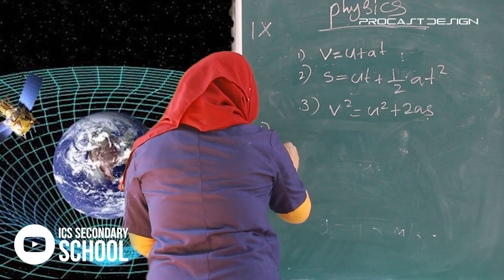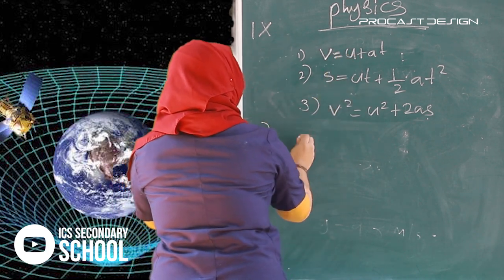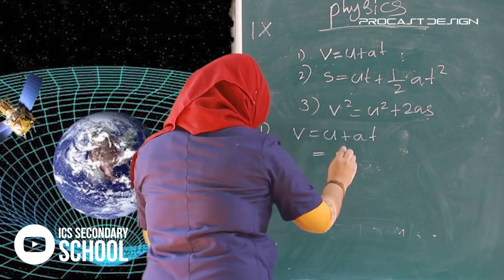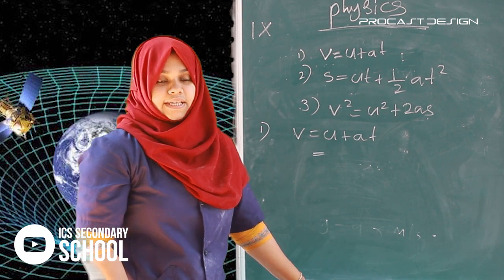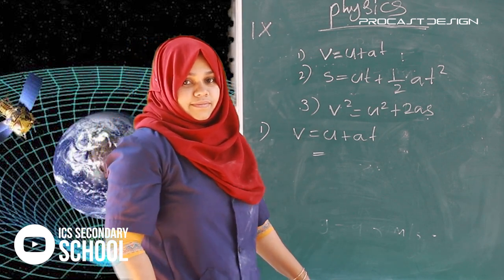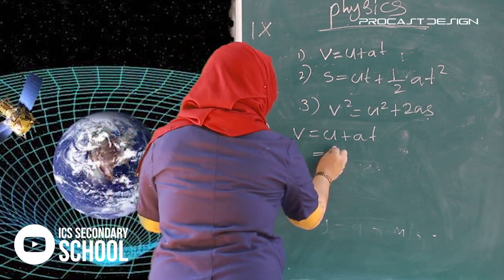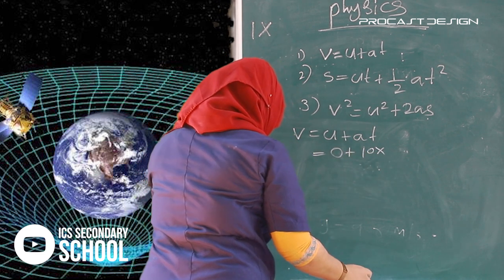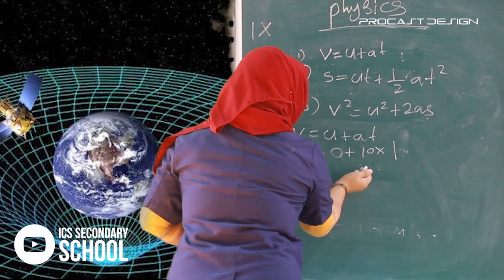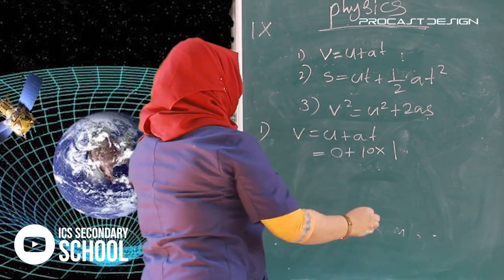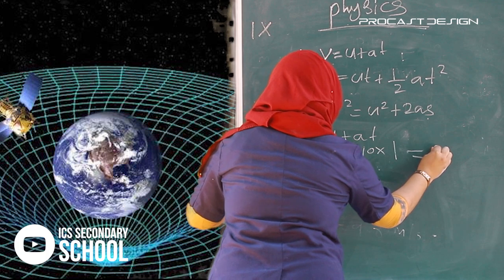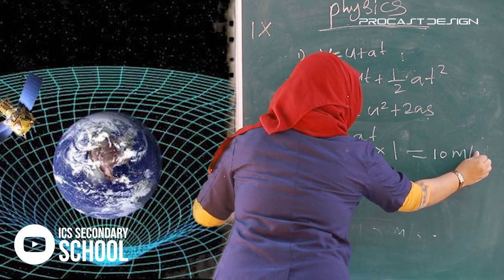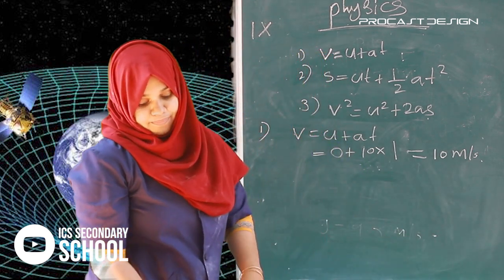We find this through the equation V is equal to U plus AT. Here U is equal to 0, A is 10, and T is 1 second. Then V is equal to 10 meter per second.